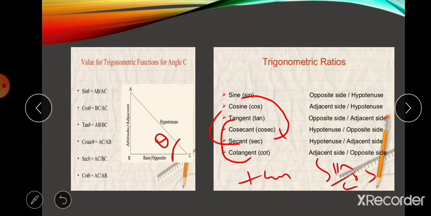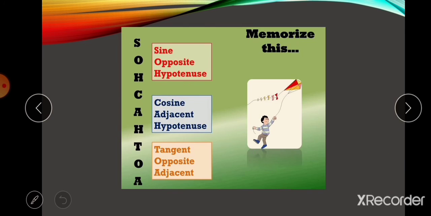Based on these 6 ratios and the Pythagoras theorem, we are going to do exercise 8.1. You should remember that sine means opposite by hypotenuse, cosine means adjacent by hypotenuse, and tan means opposite by adjacent. Cosecant means hypotenuse by opposite, which is also 1 by sine. Secant is hypotenuse by adjacent, and cotangent is adjacent by opposite. These are very important for you.